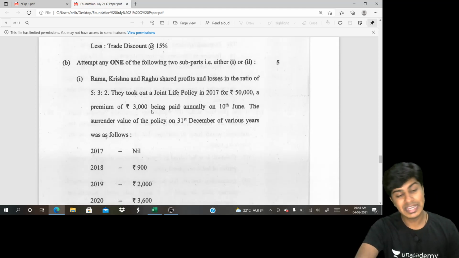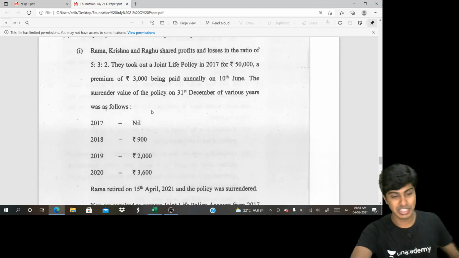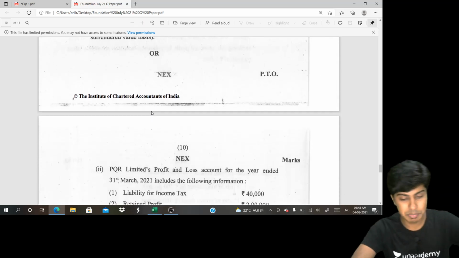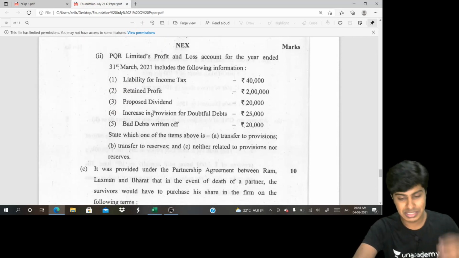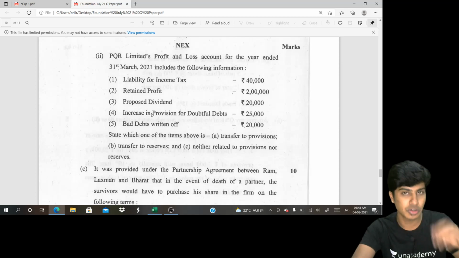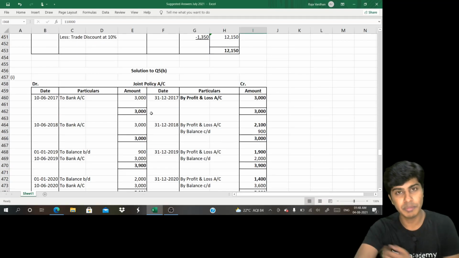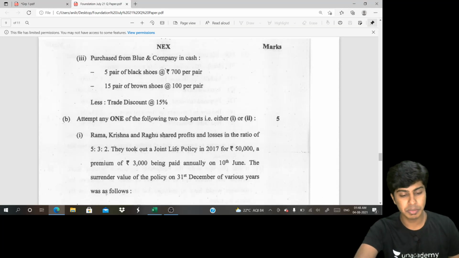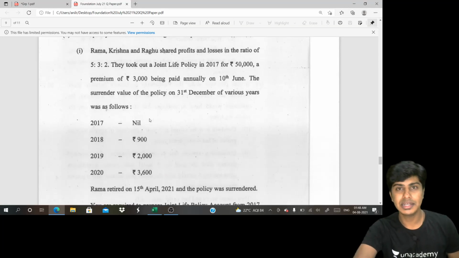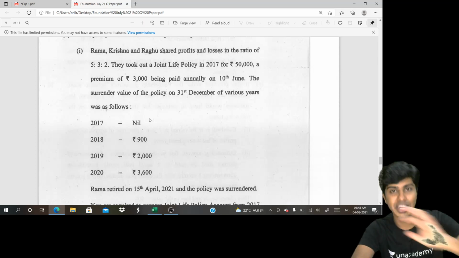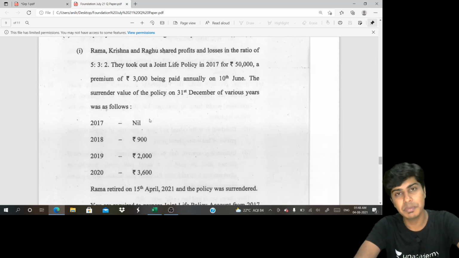Then they gave this choice in the fifth question this time, wherein they gave a question on JLP ledger or they gave it on certain items and we need to say whether it is provision or reserve. So you had a choice, but I prepared the answer for both of them. In this question, they asked you to prepare JLP account showing the JLP at surrender value. This is where they've treated JLP as an asset.